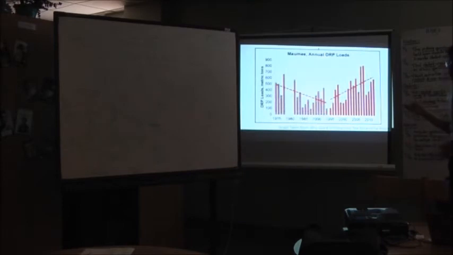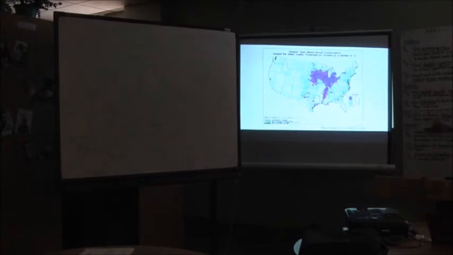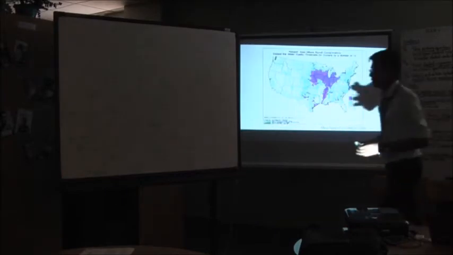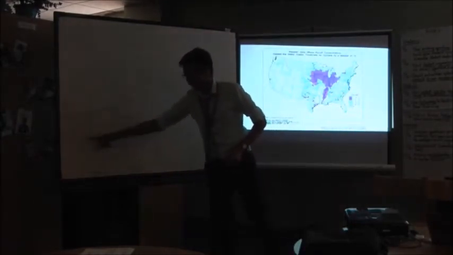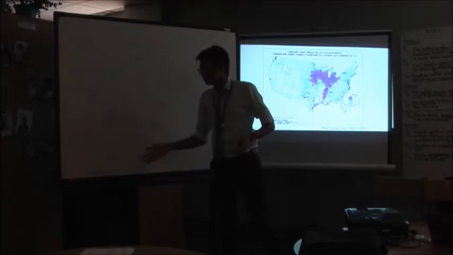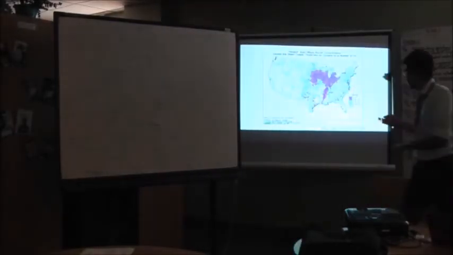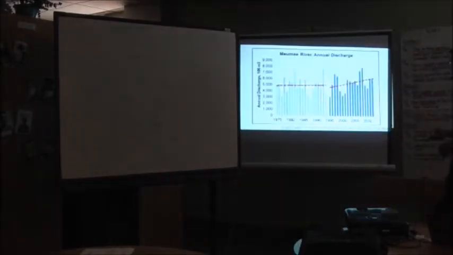This shows you the annual DRP loads in the Maumee River, and all that DRP means is nutrients. In recent years, you've had a lot more nutrients in the Maumee River. And why is this occurring? This is occurring because of dirty runoff. Now we'll move on to my causation map here. The Maumee River has a lot of nutrients because it has a lot of runoff. So why does it have a lot of runoff? It has a lot of runoff because of